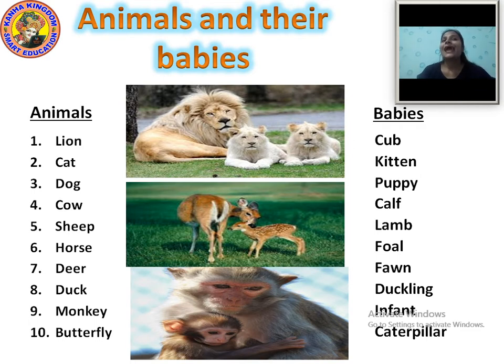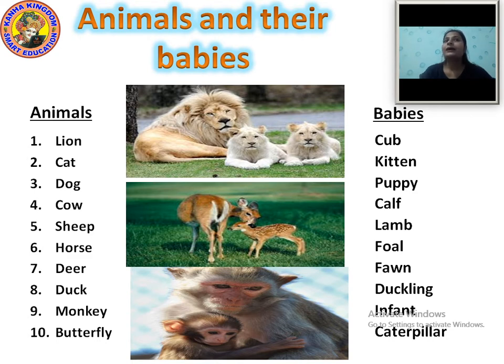Now our next animal is cat. Cat, we all know, we also keep this cat at our home as a pet animal. Cat is a domestic animal, so we can keep a cat with us. But do you know the cat baby's name?